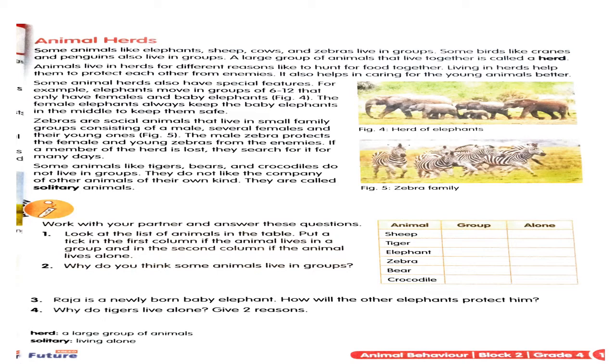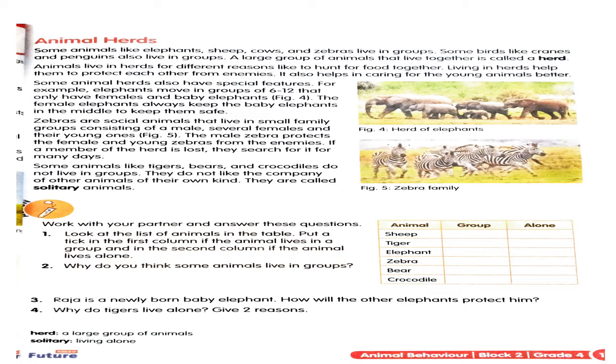Okay. Yes. And what about zebras? Actually, zebras live in a small family and they are called social animals because they always like to live in groups. Okay. They are not found alone. So hence they are called social animals. And in that herd of zebras, in that zebra family, actually there will be both female zebras and male zebras along with young ones.